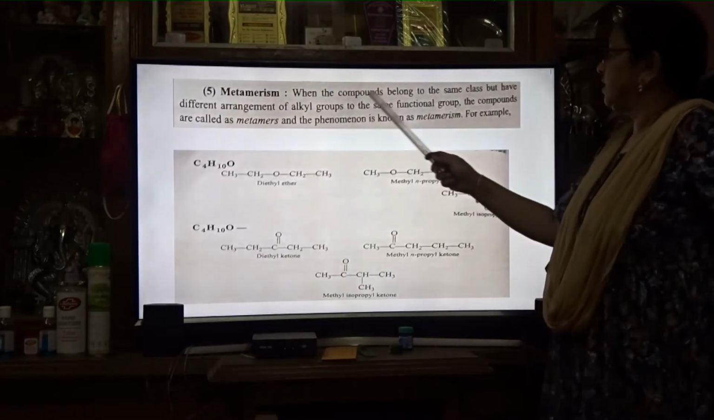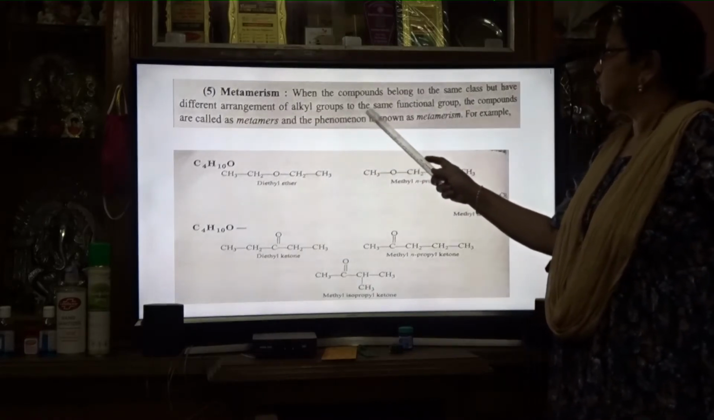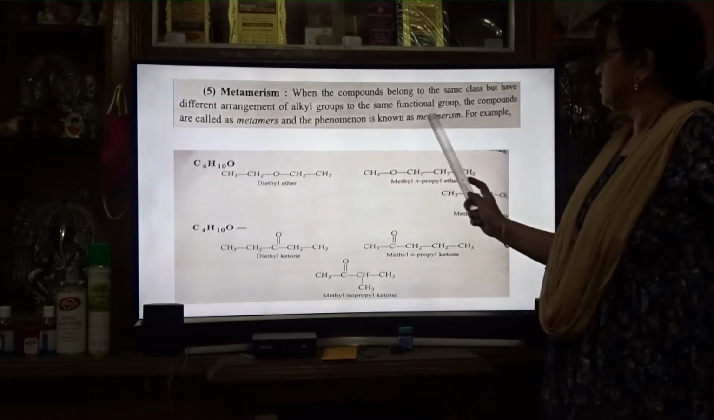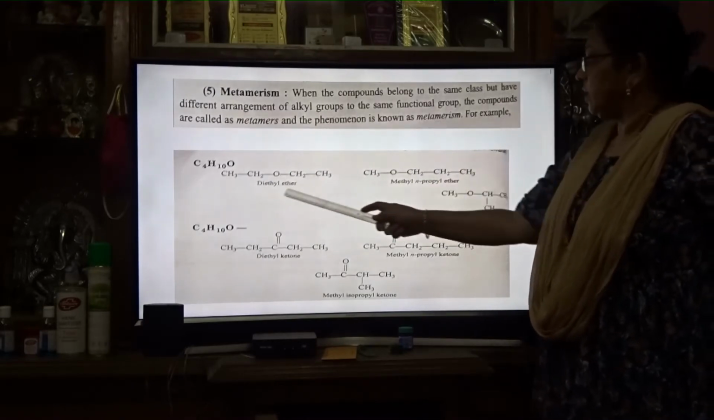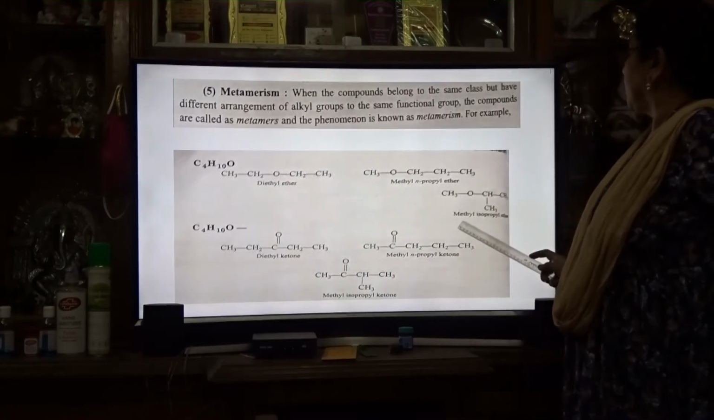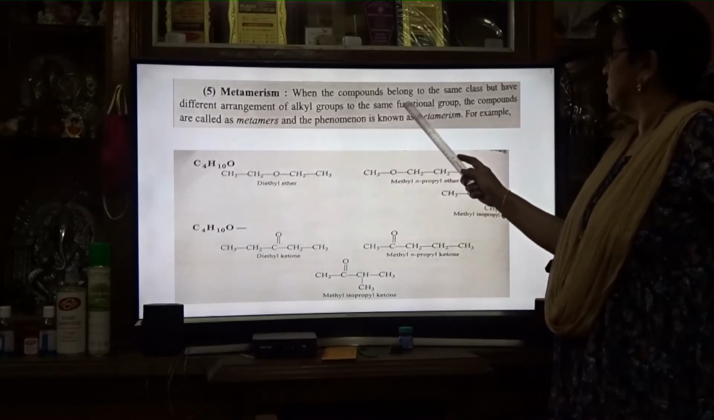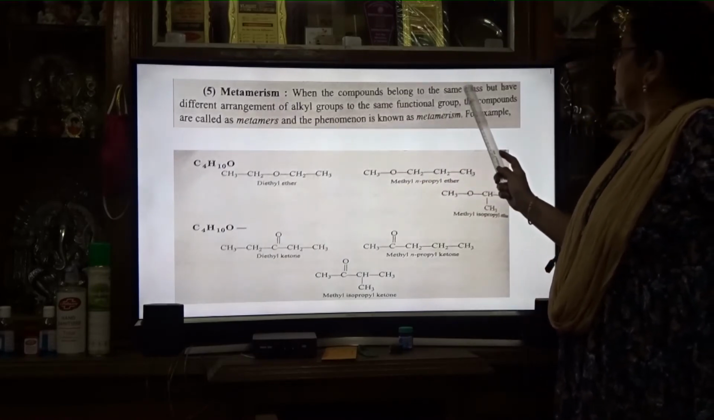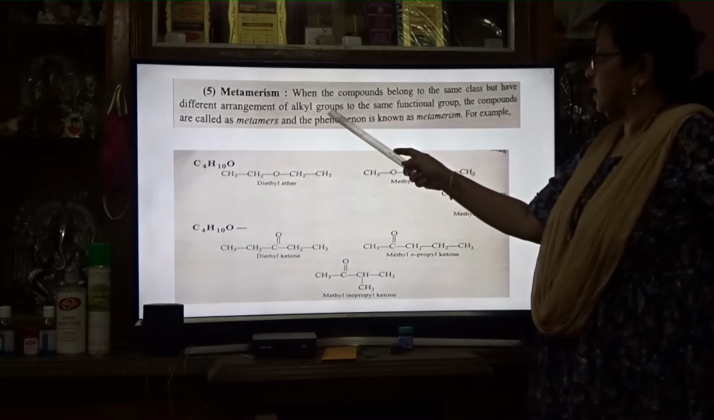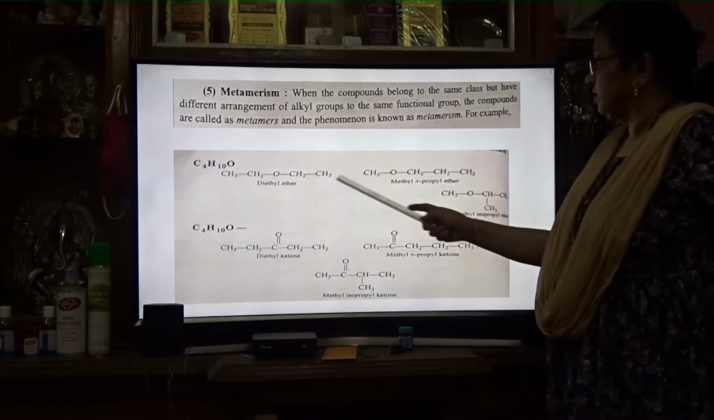Next, metamerism. When compounds belong to the same class but have different arrangements of alkyl groups to the same functional group, the compounds are called metamers, and the phenomenon is known as metamerism. For example, diethyl ether, methyl propyl ether and methyl isopropyl ether. What is the arrangement of alkyl groups to the functional group? They belong to the same class. The functional group in these cases is the same: here also ether, here also ether.